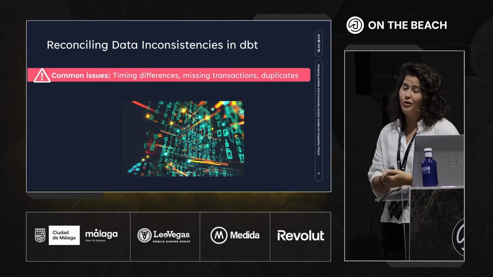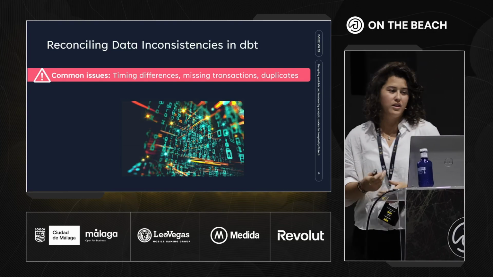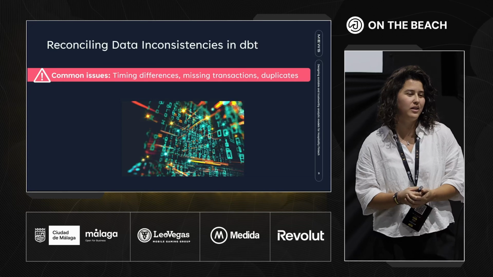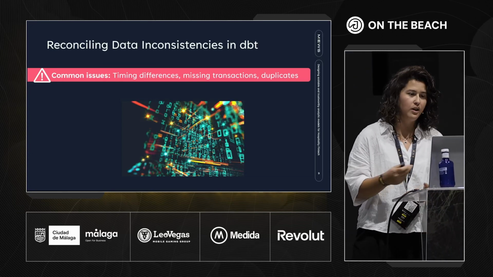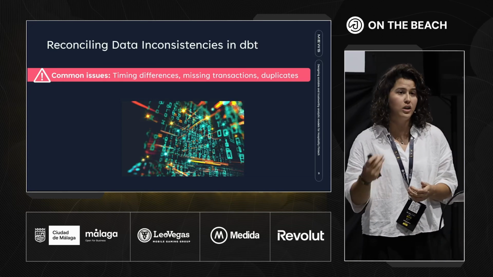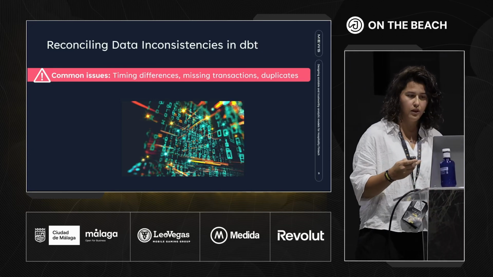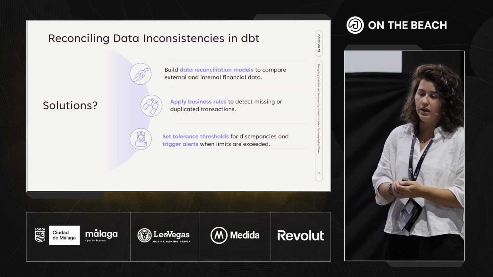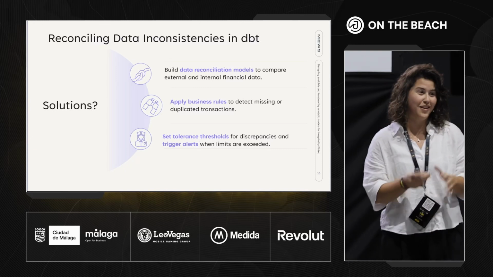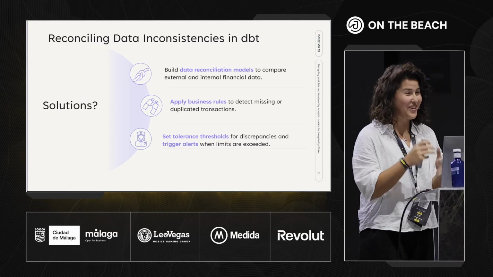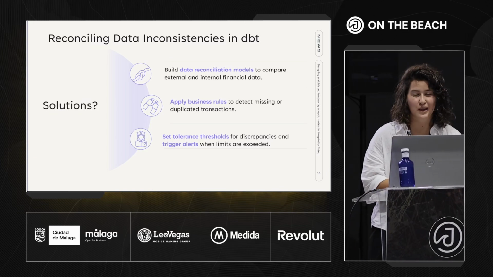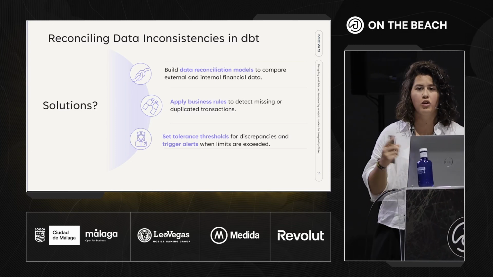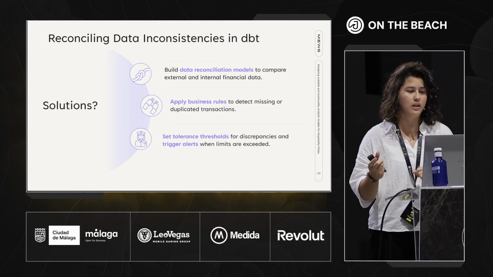As we are working with financial data, and we are also working with external data, there are some common issues that we normally could have, like timing differences, missing transactions, or duplications. Some of the solutions that we have put in place, and there are some, to be honest, that we are still building, would be building a data reconciliation model so that we can compare this external and internal data.